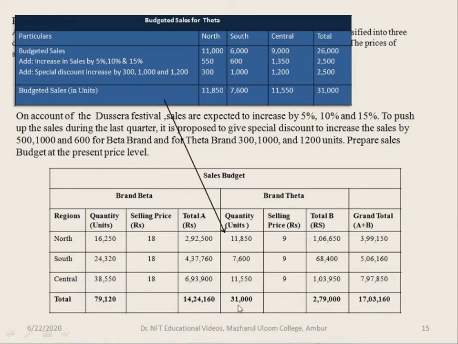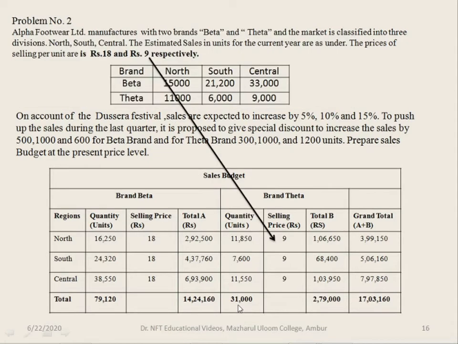Total it is 31,000. 9 rupees is the selling price per unit, which is common for all the three divisions: north, south and central. So now we multiply 11,850 into 9 is 1,06,650, 7,600 into 9 is 68,400, 11,550 into 9 is 1,03,950.